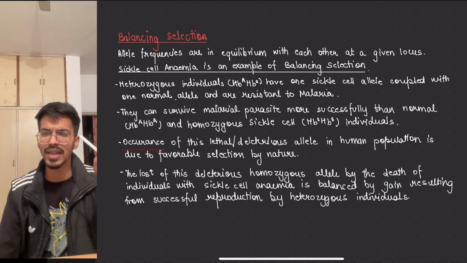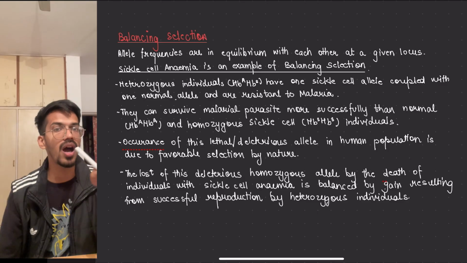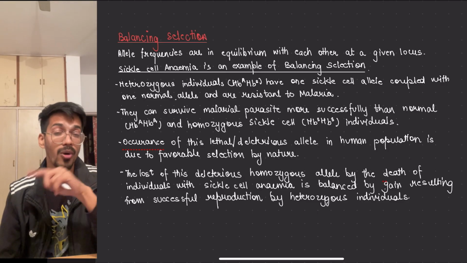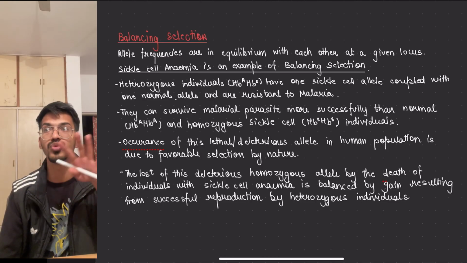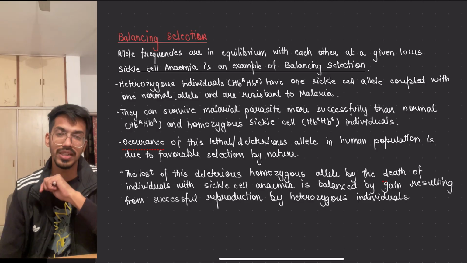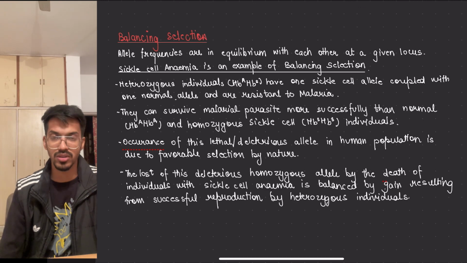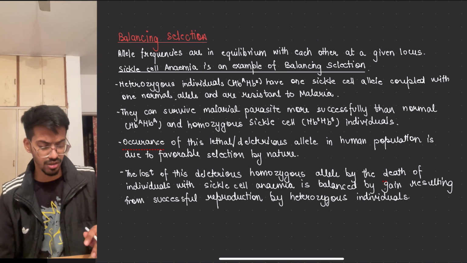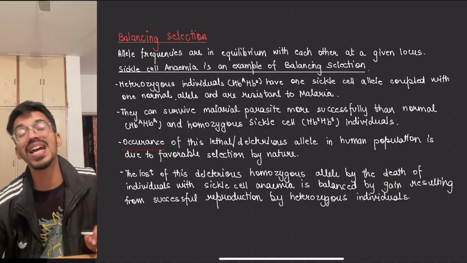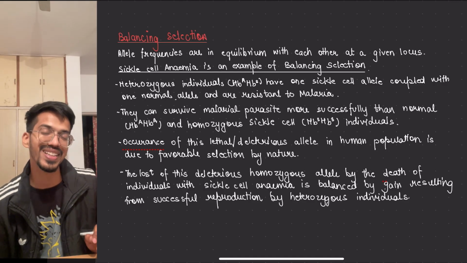So nature said that okay, you can keep this allele, it is good in certain cases, but it becomes harmful when two carriers come up and marry. So it's very important: if you're getting married, go check for these kinds of genetic defects or markers for sickle cell anemia. This is a common disease that we encounter. I hope balancing selection is understood. With this, we understood the Hardy-Weinberg principle. If there's any doubt, let me know in the comment section.